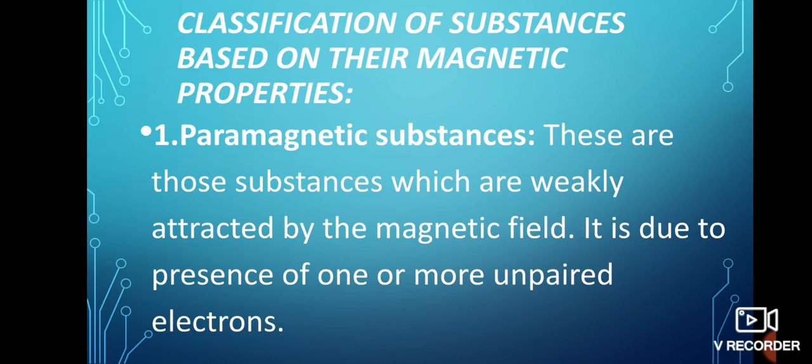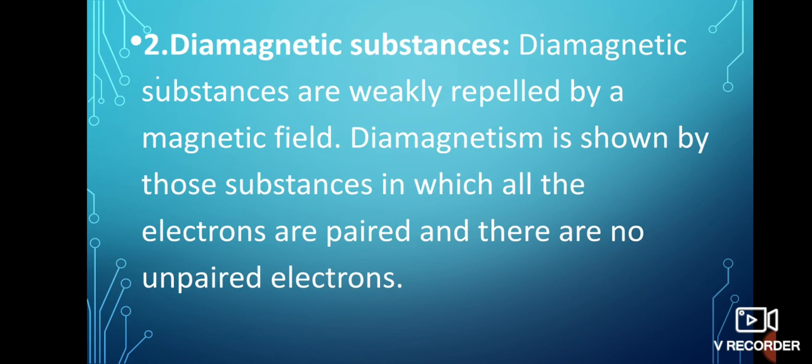The examples of paramagnetic substances are oxygen, Cu2+ ion, Fe3+ ion. Paramagnetic substances lose their magnetism in the absence of magnetic field. Now second is diamagnetic substances. Diamagnetic substances are weakly repelled by magnetic field. Diamagnetism is shown by those substances in which all the electrons are paired and there are no unpaired electrons.